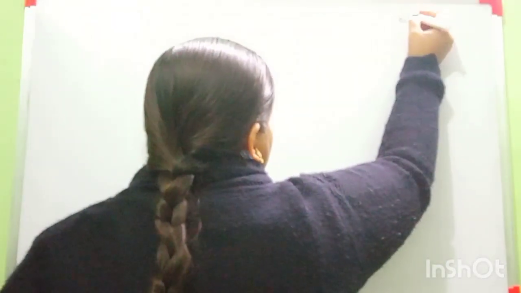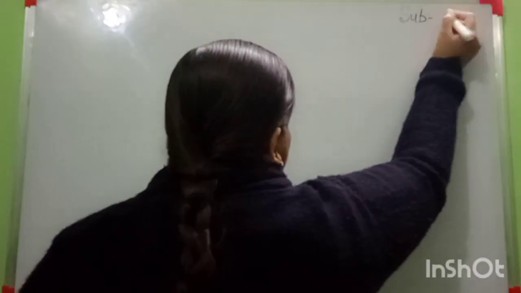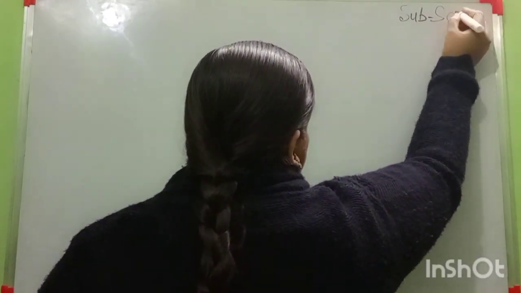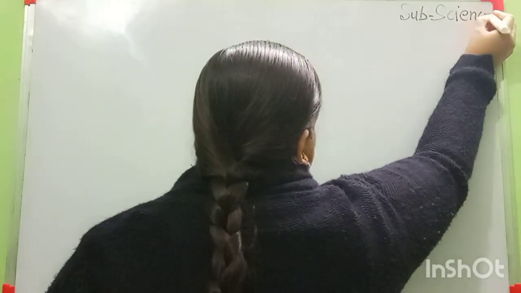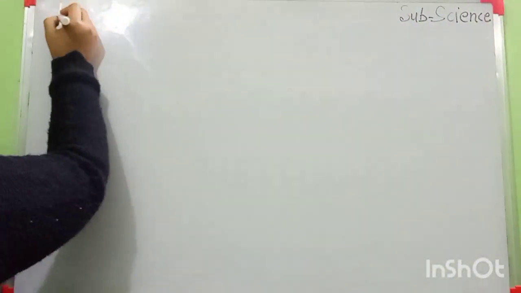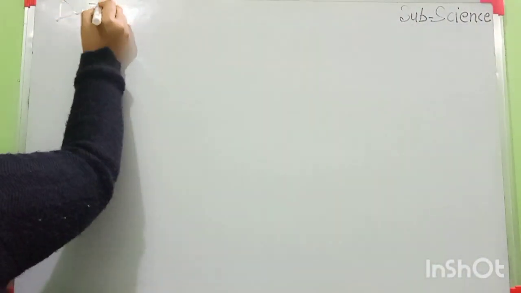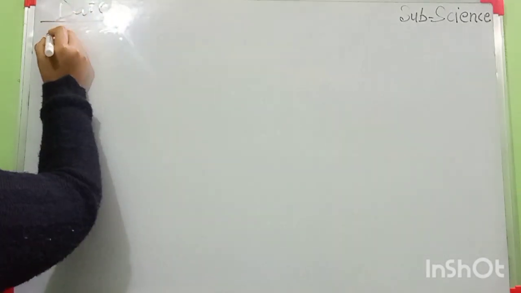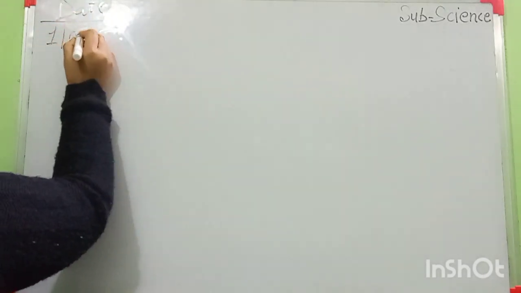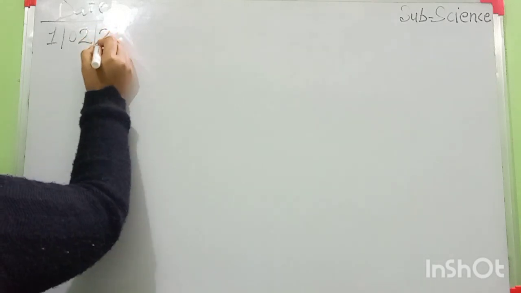Okay, this is your science class, and today's date is 1st February 2021.